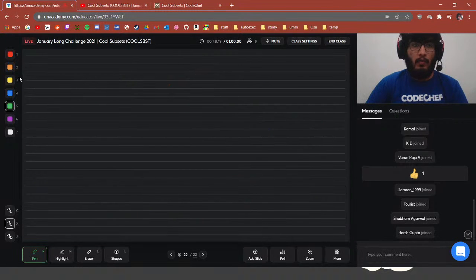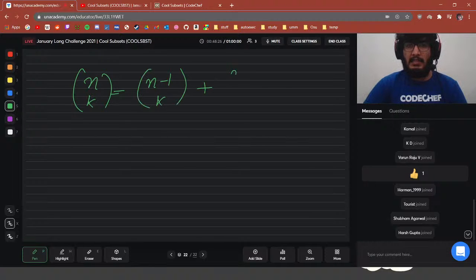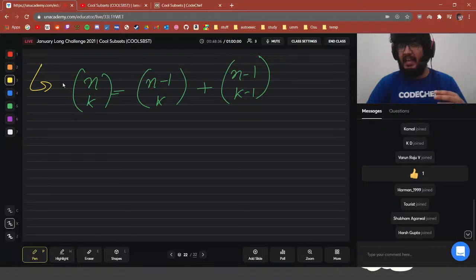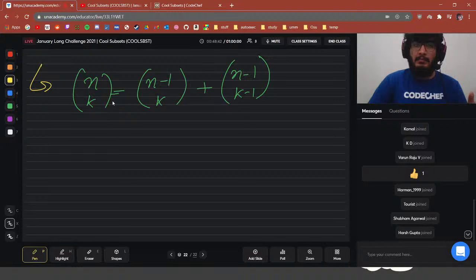We also know that C(n, k) = C(n-1, k) + C(n-1, k-1). This is a well-known property of binomial coefficients, which you might have learned in school. I'm going to use this to build an iteration method that we can apply on this table.